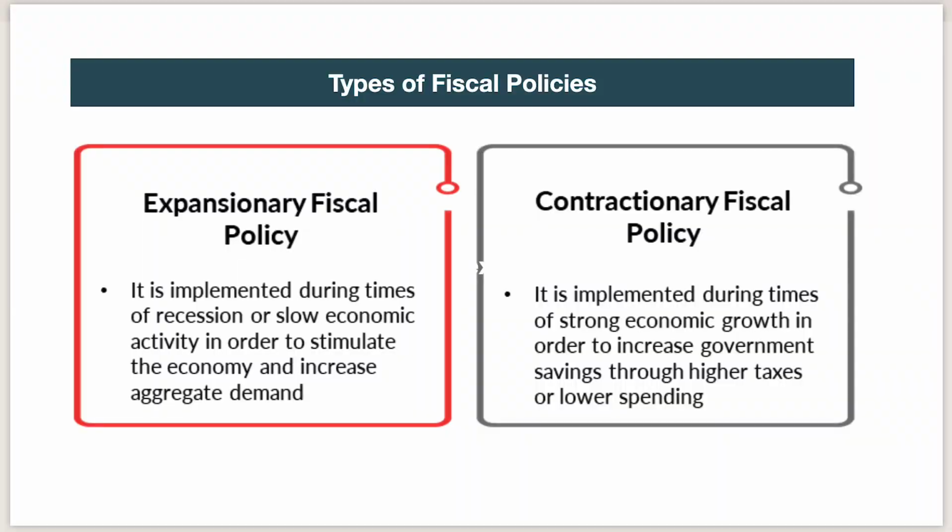Now we'll see the types of fiscal policy. There are two types of fiscal policy. One is expansionary and the other one is contractionary. So what is expansionary? It is implemented during times of recession or slow economic activity, like COVID, in order to stimulate the economy and increase aggregate demand. Then the opposite of it is contractionary fiscal policy. It is implemented during times of strong economic growth in order to increase the government saving through higher taxes or lower spending. So these were the types of fiscal policies.